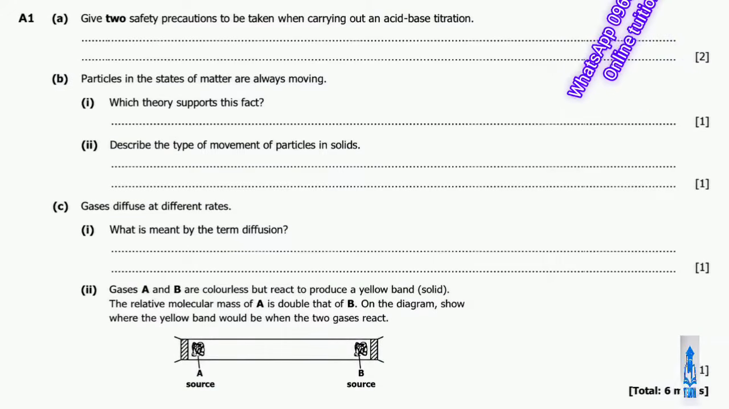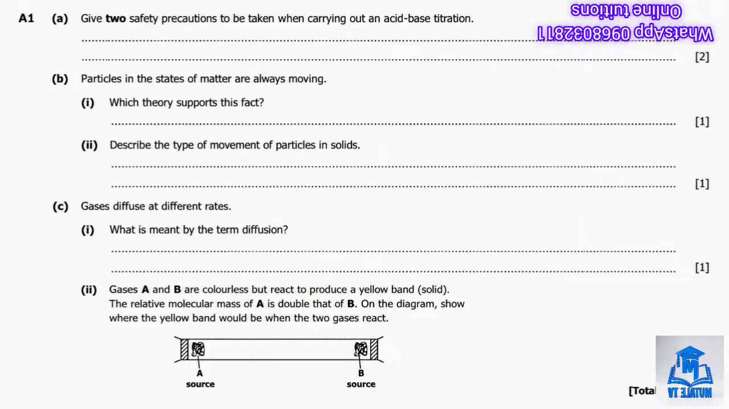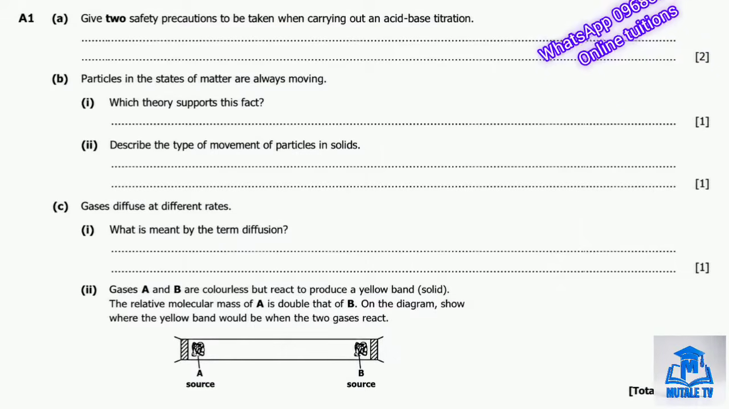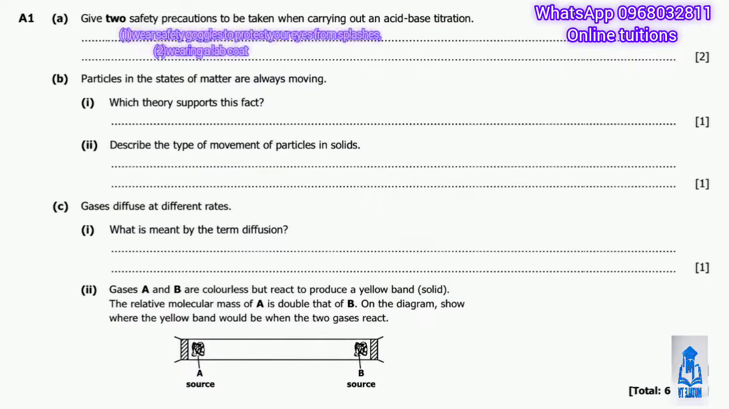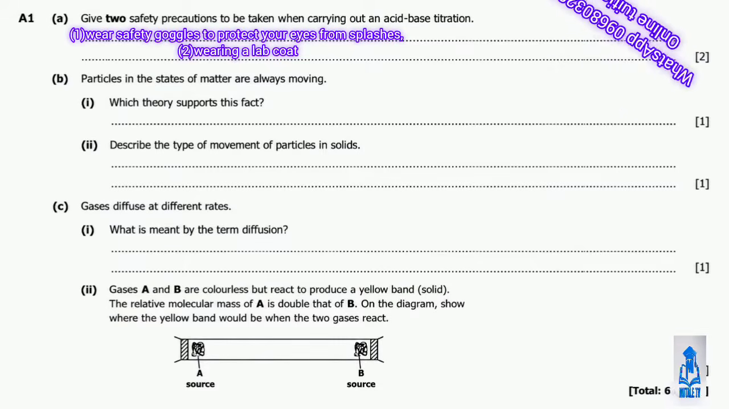So titration involves the handling of acids and alkalis, which can be corrosive, so safety always matters here. 2 good precautions are wear safety goggles to protect your eyes from splashes and wear a lab coat. Alright, so moving on to question B, question 1B.